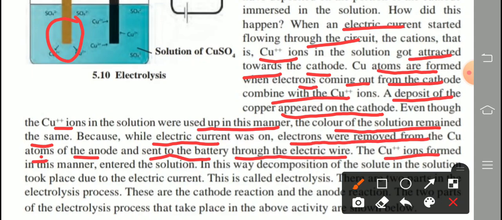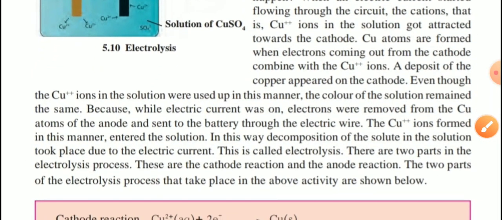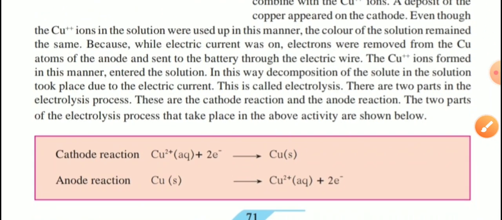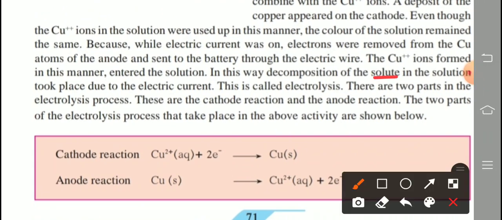The copper ions formed in this manner enter the solution. In this way, the deposition of the solute in the solution took place due to electric current. This process is called the electrolysis process.